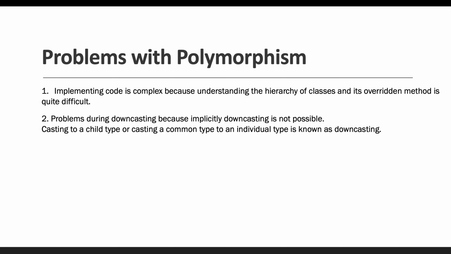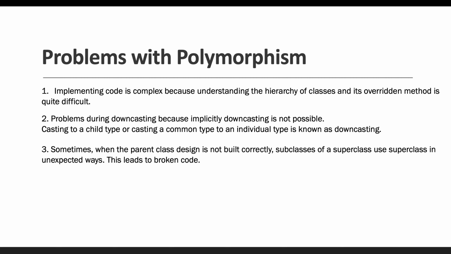Why? Because casting to the child type, or casting from the common data type to the individual type, is known as downcasting. Let's say we have a double data type and we want to cast it into the integer data type, so there might be chances of data loss, because double contains some value after the decimal point, but integer does not. So if you cast it, whatever value is available inside the double after the decimal will be removed, so there will be chances of data loss.